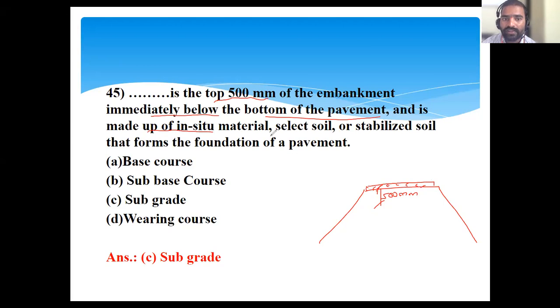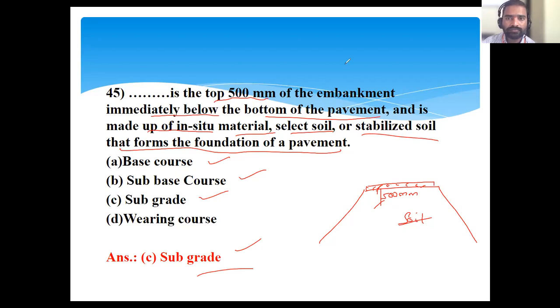It is made up of in situ material, meaning site material, soil material. Selected soil or stabilized soil that forms the foundation of pavement. What do we call it? Base course, sub base course, subgrade? That is called as subgrade. Okay, that is subgrade.